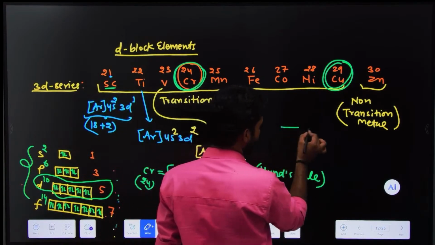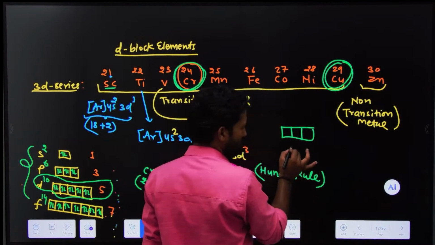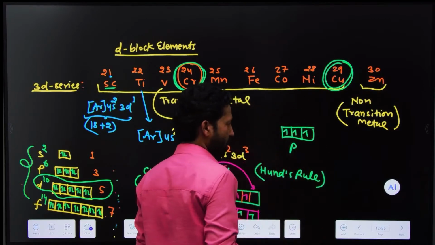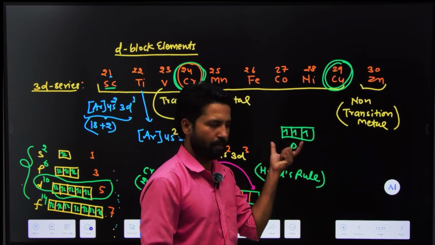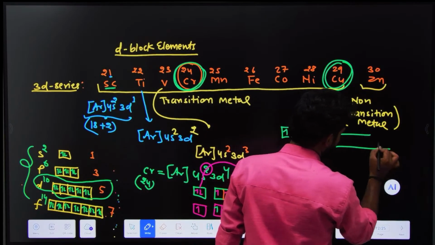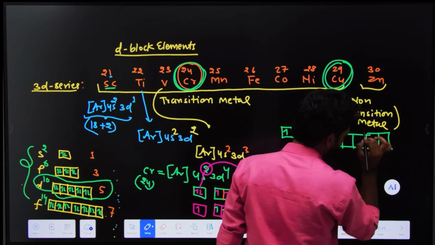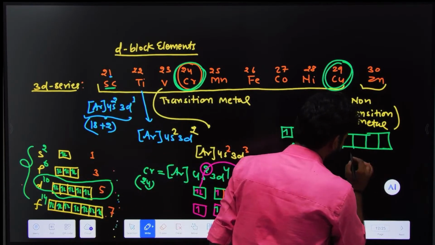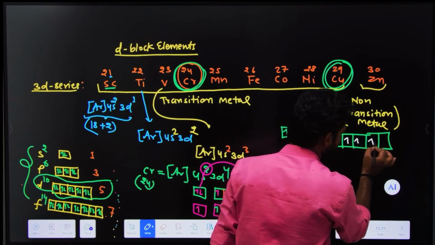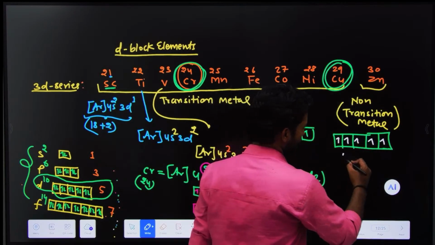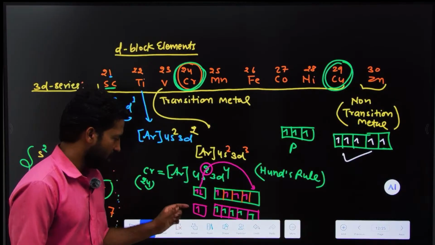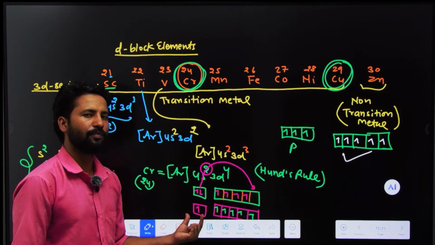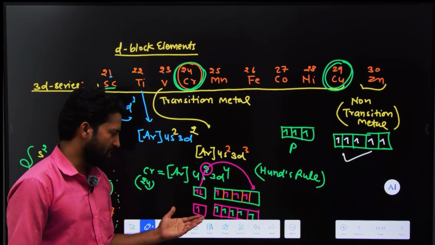Okay, let's take one example. Look here. This is the p orbital. There are 3 orbitals. If only one electron is filled in each, they are half filled. This is stable. If we take the d orbital, there are, sorry, 5 orbitals. If we fill 1, 2, 3, 4, 5, this is half filled. So this is stable. So look here: there is 1 and there are 5 electrons. In both boxes, both orbitals are half filled. What does that mean? That means it is stable.